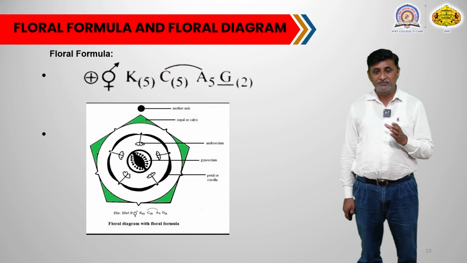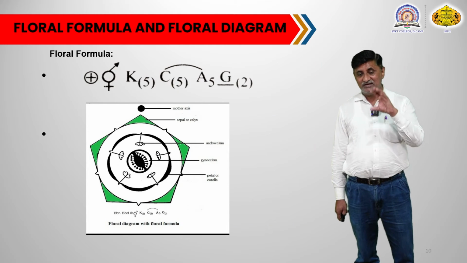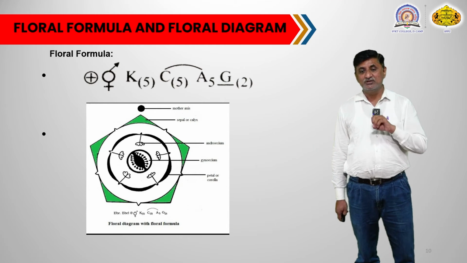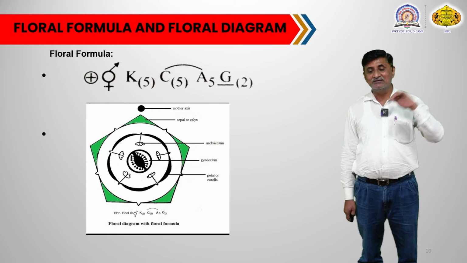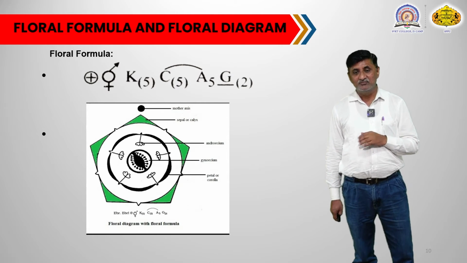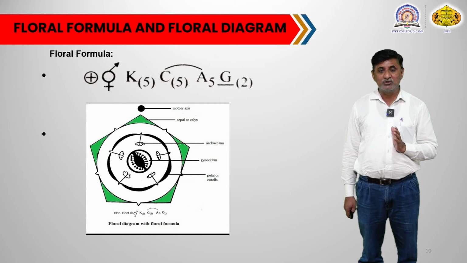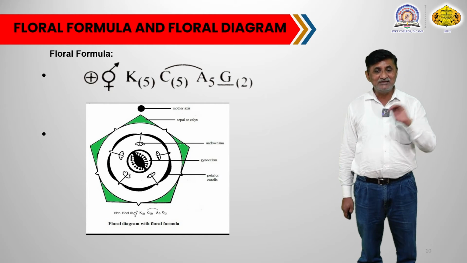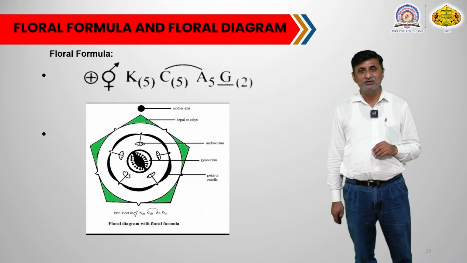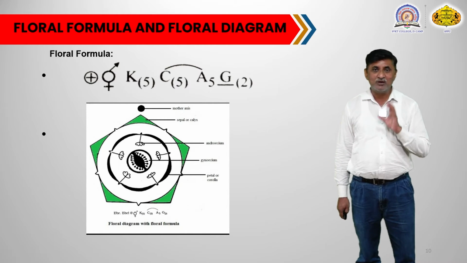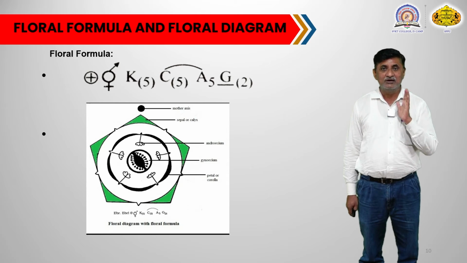Then you can see centrally there is a gynoecium. That gynoecium, or ovary, shows the oblique structure, means that it is not straight in the floral diagram but shown slightly inclined in position, and that is a typical character of this particular family. The ovary is obliquely placed in the flower.